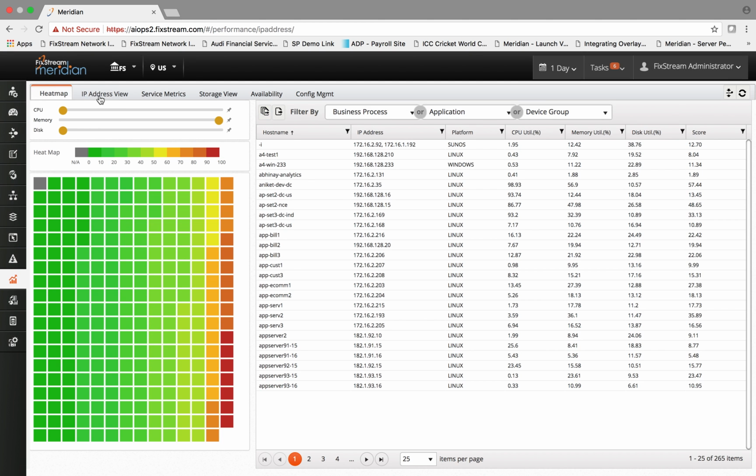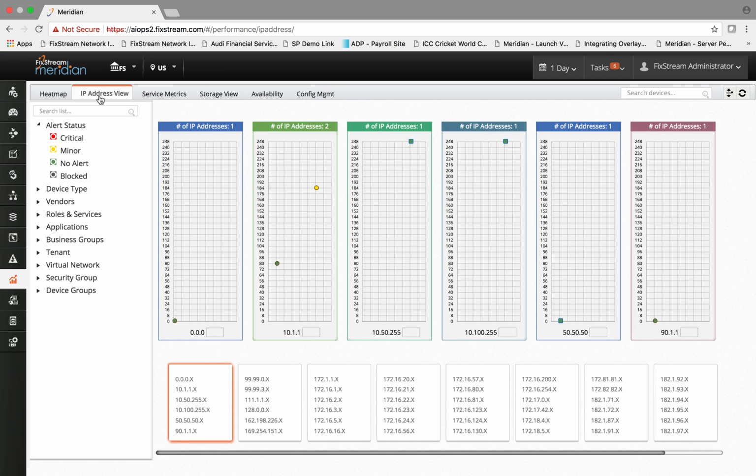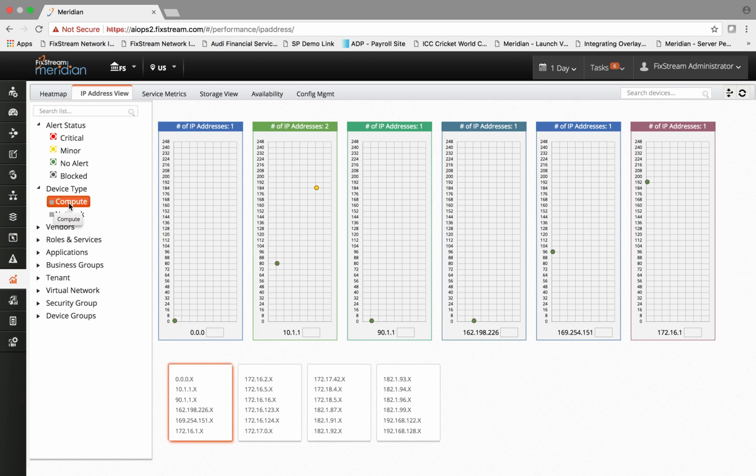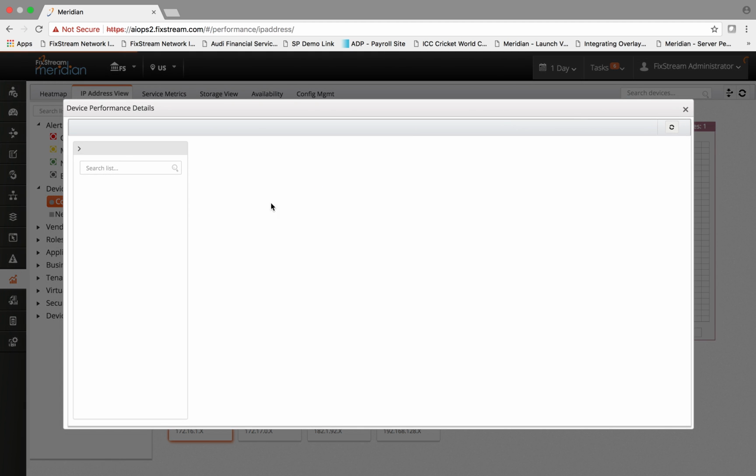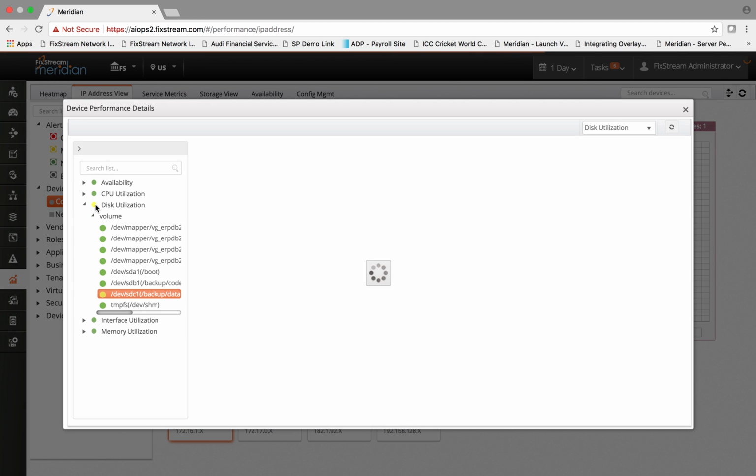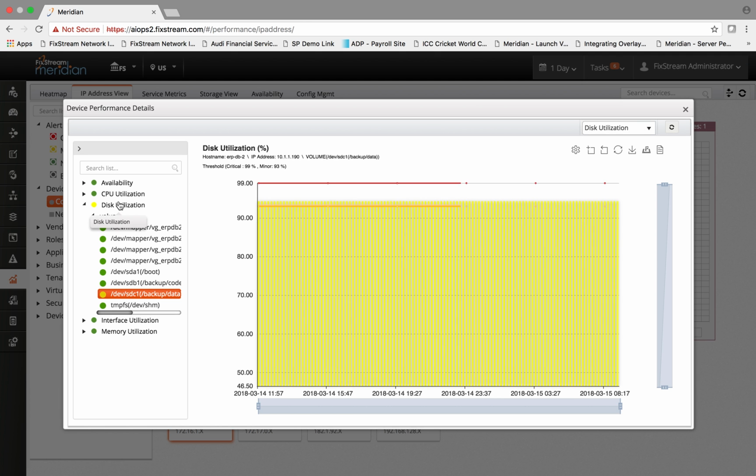Likewise, the IP address view gives you detailed insight into the operational data, such as your performance metrics, different thresholds, and alerts based on the thresholds that you have set. For example, if you go to the device view, device type, you have two different device types. Compute gives you the performance metrics of all the servers. You can click on them and go into details, and different metrics are readily available for you across CPU, disk, interface, and memory.